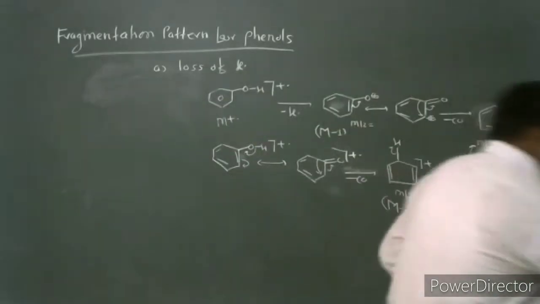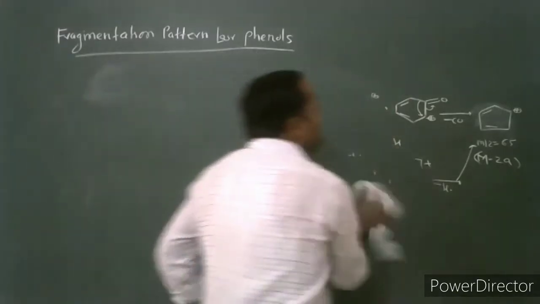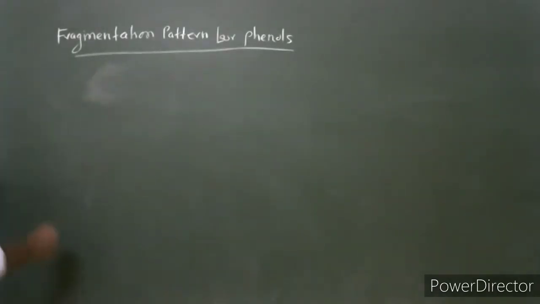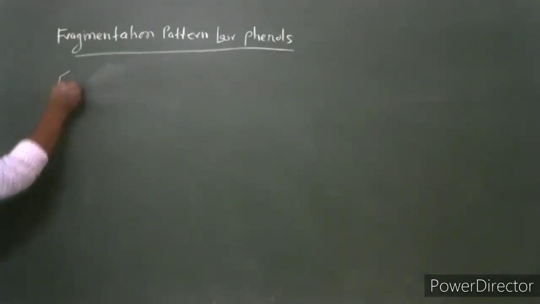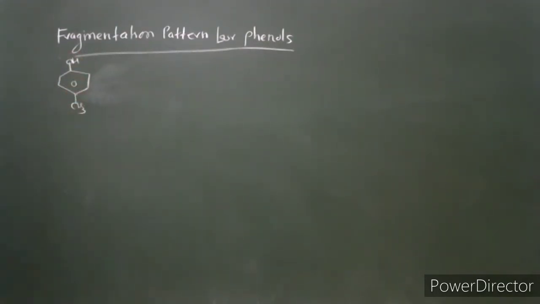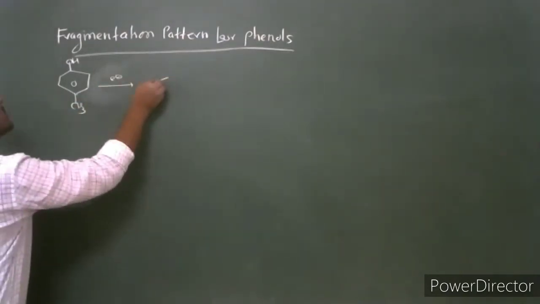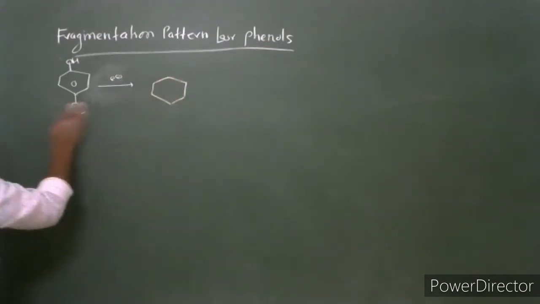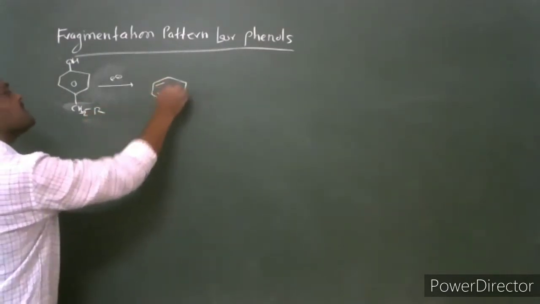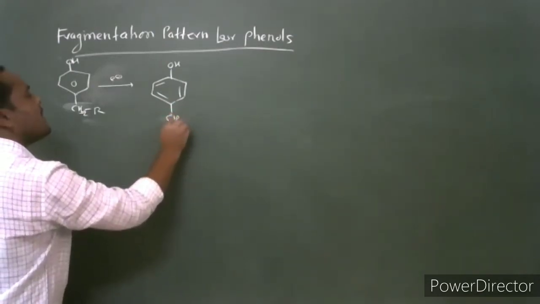In case of alkyl substituted phenol, what is the possible way of fragmentation? Consider the possible way of fragmentation for alkyl substituted phenolic compound. Consider this example. This phenol has an alkyl substituent. After the electron ionization, consider it has the longest chain alkyl substituent present on the phenolic ring.